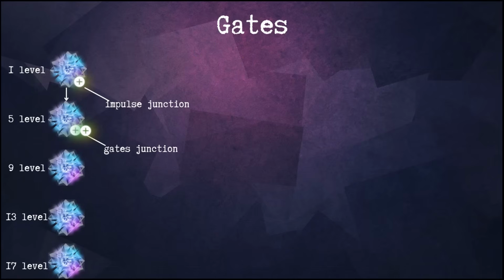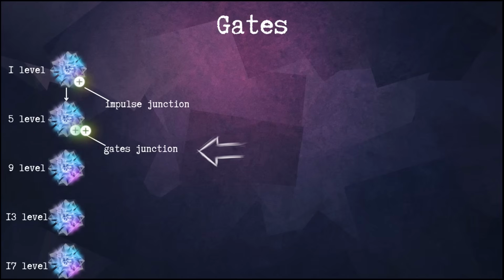That's important to realize. If you open a gate at level 1 and extend it, you get an advantage called impulse junction. These are additional bonus effects for kineticists who use the extended gates. At level 5, when you extend the gate again, you get an additional bonus called gate junction. Gate junction cannot be obtained at level 1, it only appears at level 5, so if you choose the extended gate at first level and extend it at 5th level, you will have both the bonus effects, impulse junction and gate junction.